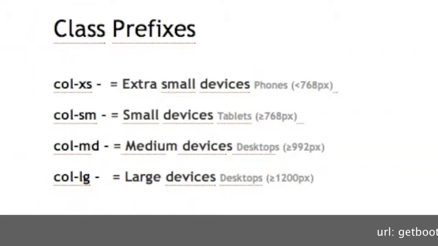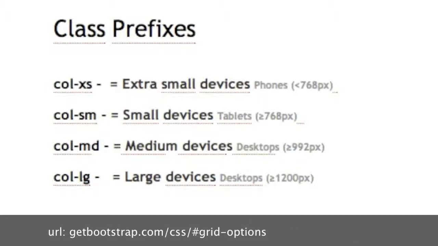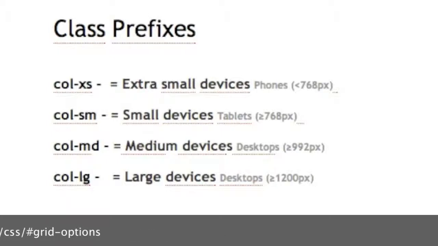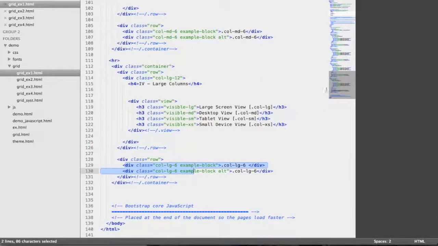A quick reminder about class prefixes. We have one for each screen size. First, for the extra small devices, like the iPhone, for example. Then for the tablet, which is called -sm. And also for the desktop and large screen view, so the two last ones. You can learn more by going on the website of Bootstrap 3. So let's see that now in action.